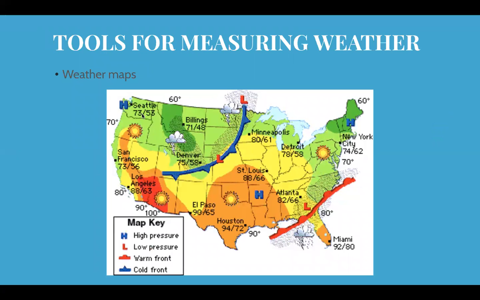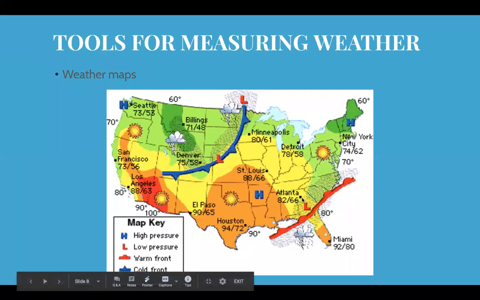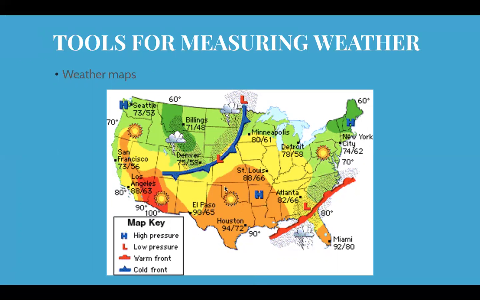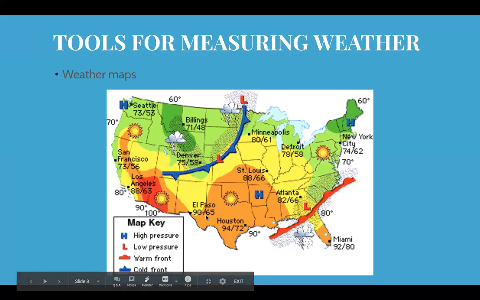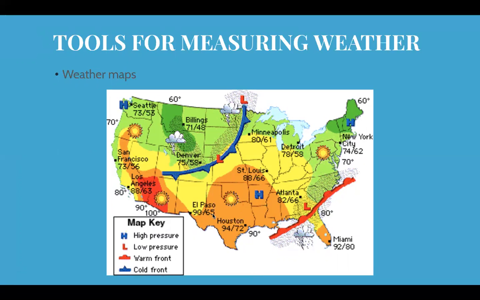So here's another one with a little more illustration. It's showing that it's sunny here, and this color shows that it's going to be pretty warm in this area, then slightly warm, and then of course here it's really warm, and then cool or mild, and then cooler temperatures up there. And so we have low pressure, and then there's a warm front right here. It's going to be raining here, raining along this cold front coming here. And I also notice it's giving the highs and lows. So that's the high of the day, and then the low, this is what it will get to at night. So the high in Houston would be 94 here, and then the low that night would be 72.